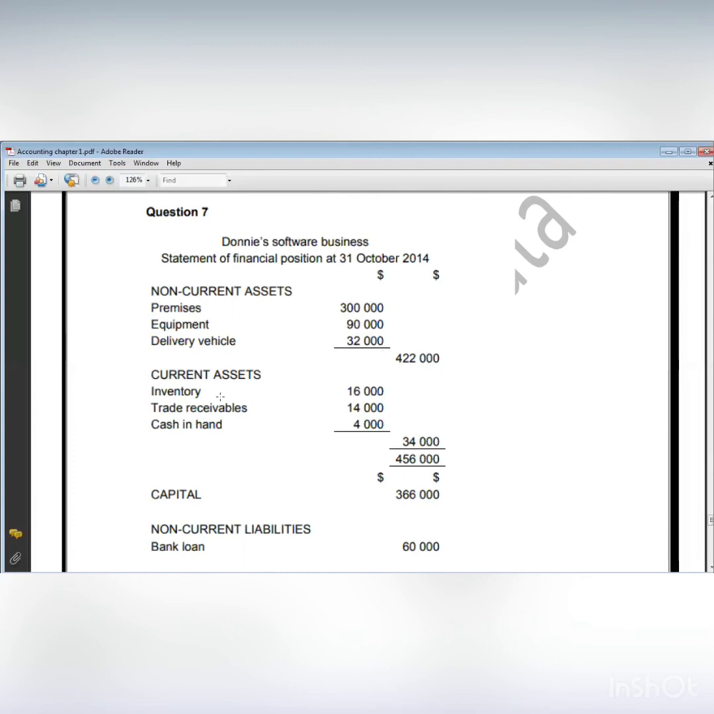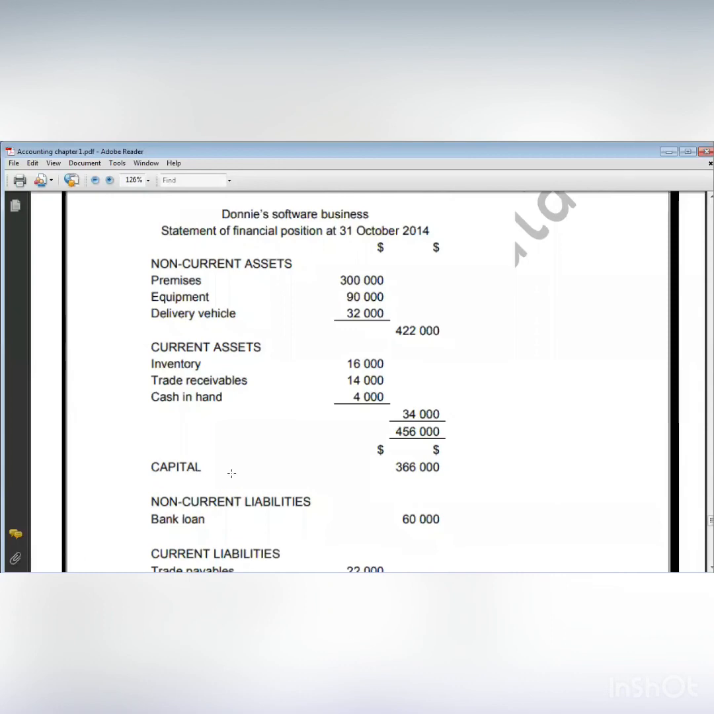As I said, by order: inventory, trade receivable, cash in hand. If I have cash at bank, it will be before cash in hand, but I don't have. And I will write the value here in this column. Then I'm going to make a line because I will add and write the total here. Now it's time to add all assets together, non-current assets and current assets. And the total is 456.